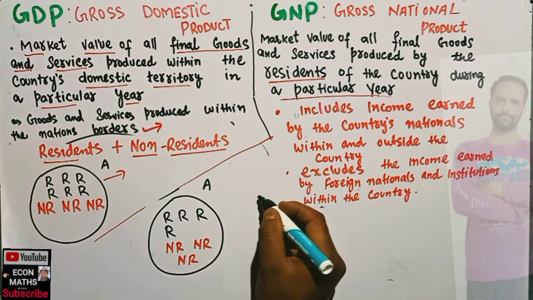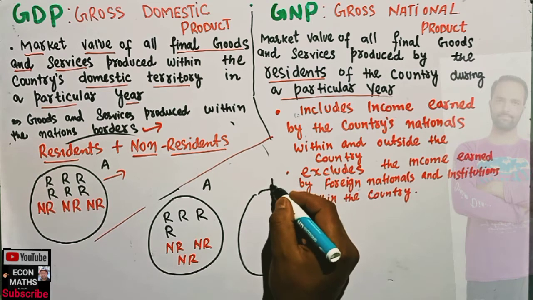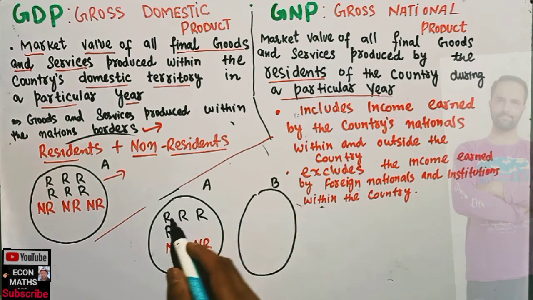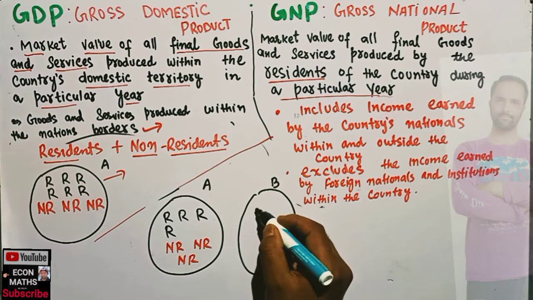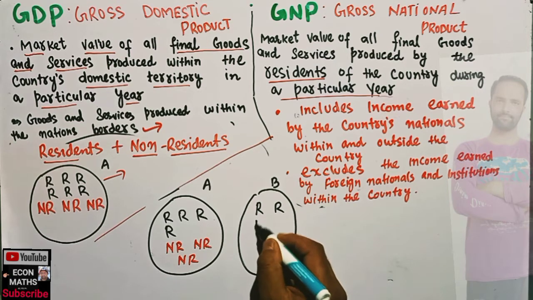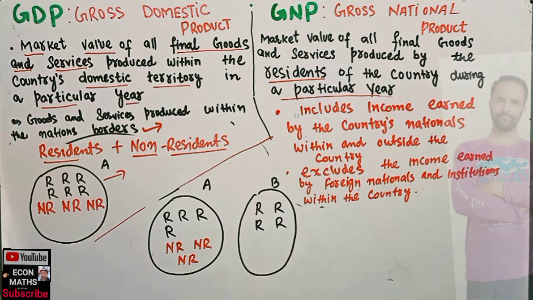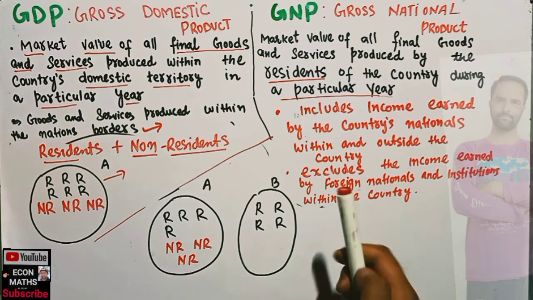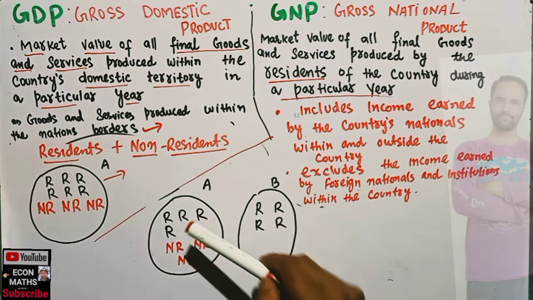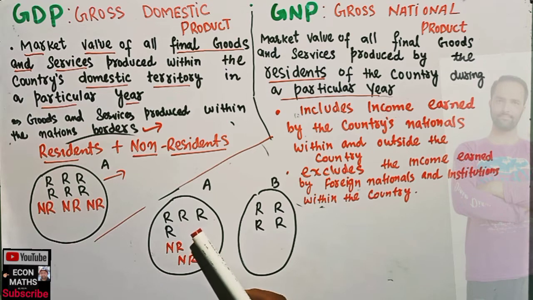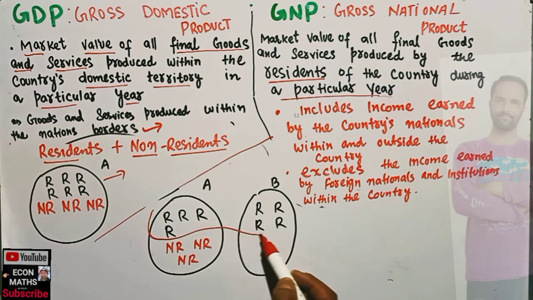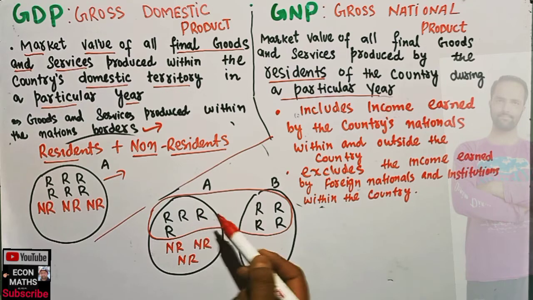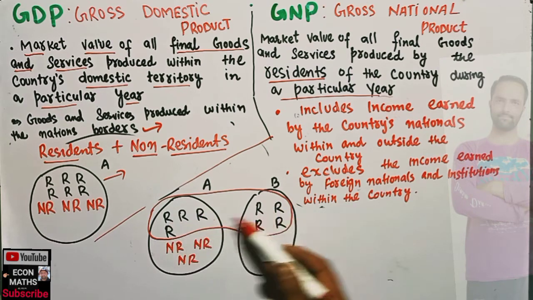And let us say we have another country B. In this country B we have some of the persons of country A living in country B. Let's denote them by R. When we calculate GNP, we include both income earned by the country's nationals within and outside the country. So in this process the GNP will be these. Okay, so GNP will be this.